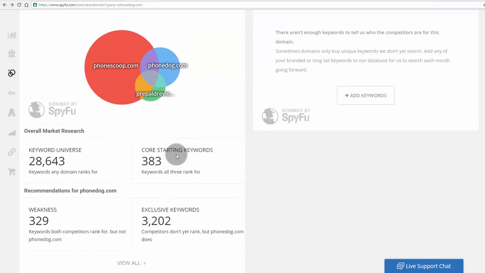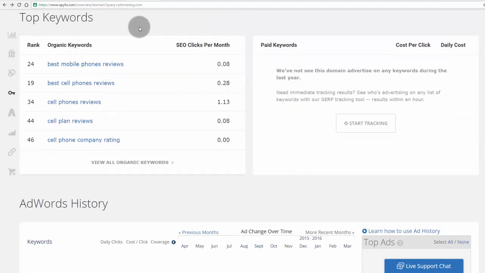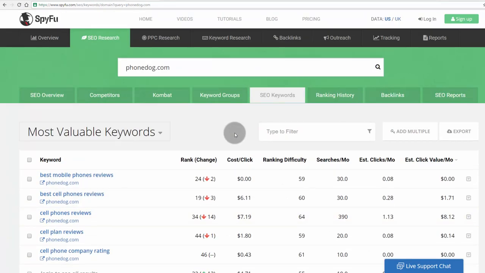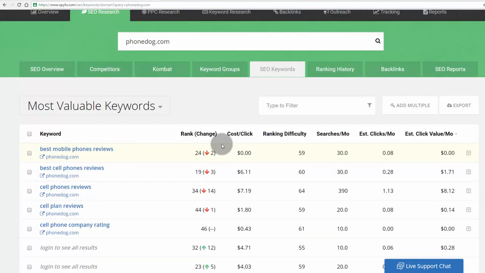Now, scroll down and come to top keywords. Let's view all organic keywords. By default, SpyFu will display only 5 organic keywords, and these are in the range of the most valuable ones. You can see all these are some kind of long tail keywords such as best mobile phone reviews, best cell phone reviews, cell phone company rating, and you can also see the searches per month, estimated clicks, ranking difficulty, etc.